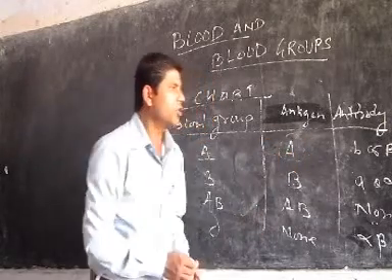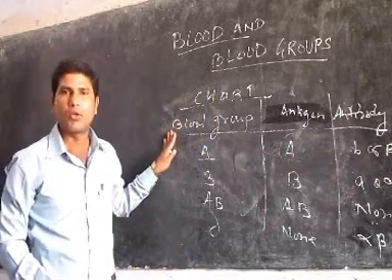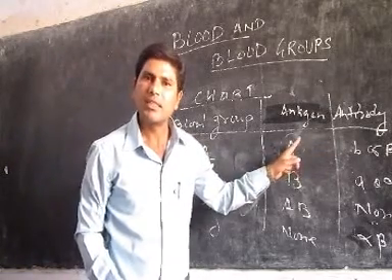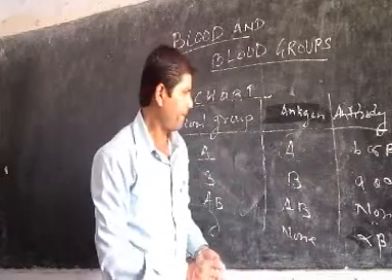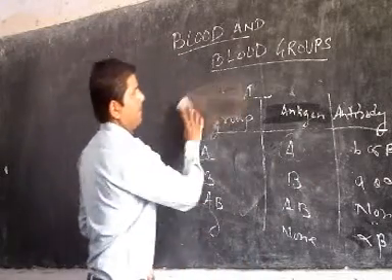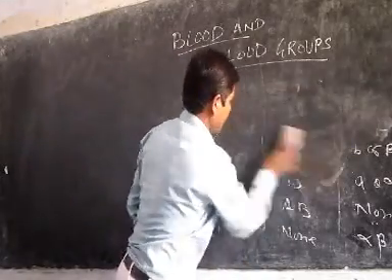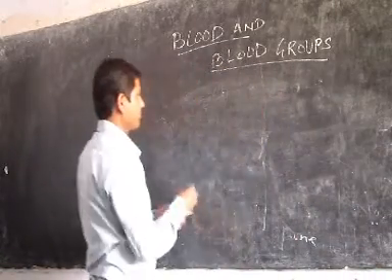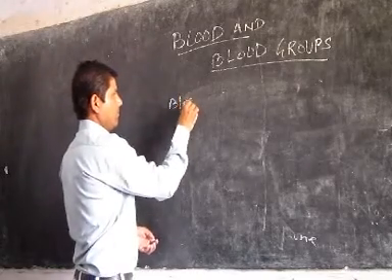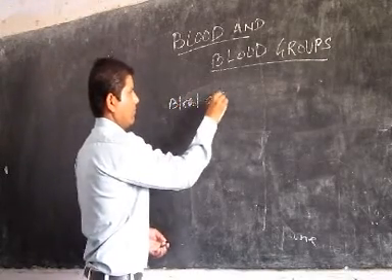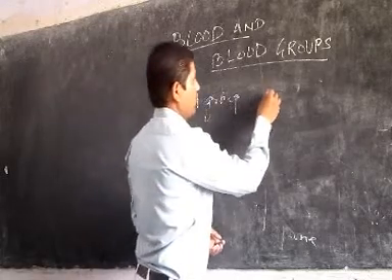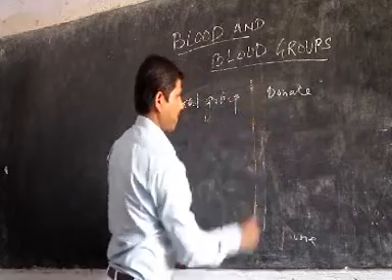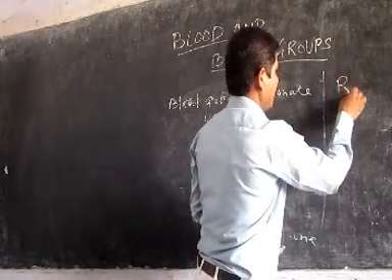These are essential to prove that whenever a donor donates his blood, their antigen and antibodies are diagnosed. Donor and recipient.